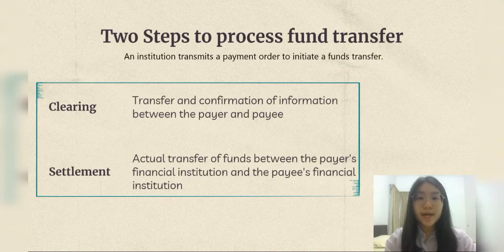There are two steps to process a fund transfer. A fund transfer is initiated by an institution that transmits a payment order, and there are two steps, which are clearing and settlement. Clearing is the transfer and confirmation of information between the payer and payee, while settlement is the actual transfer of funds between the payer financial institution and the payee financial institution.